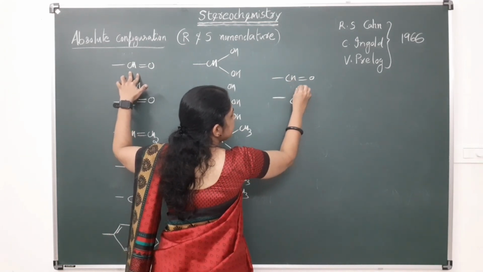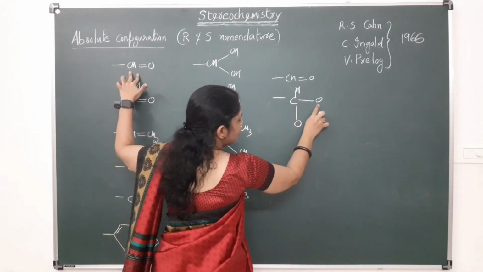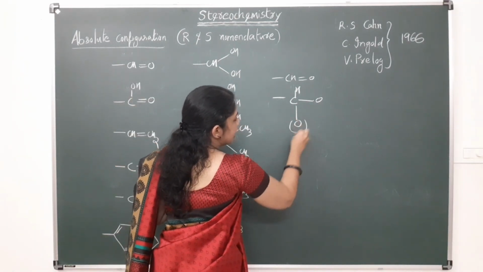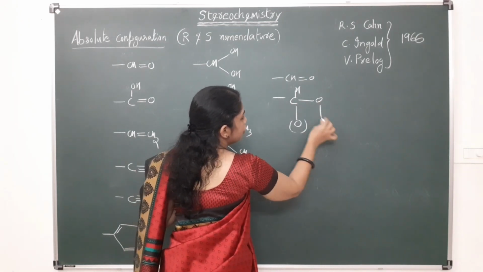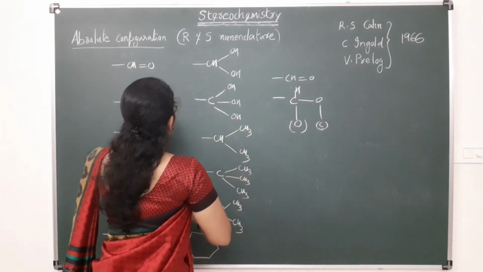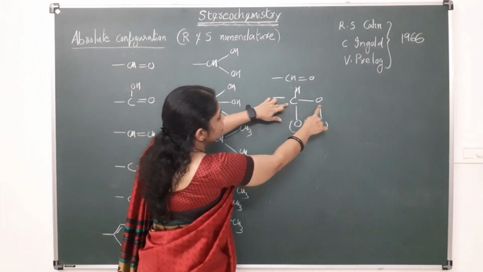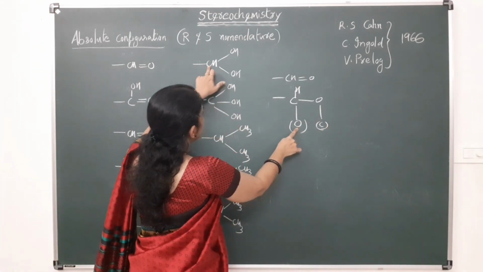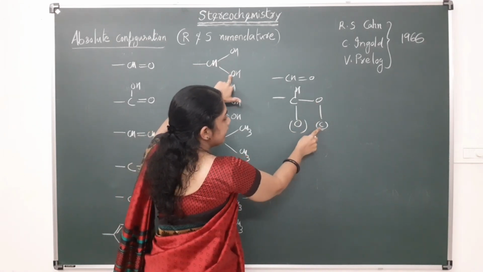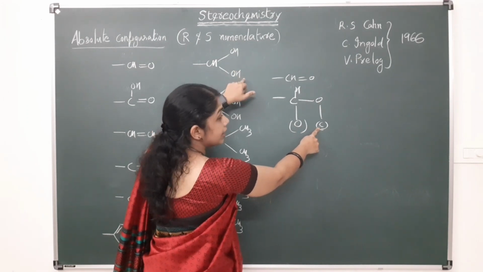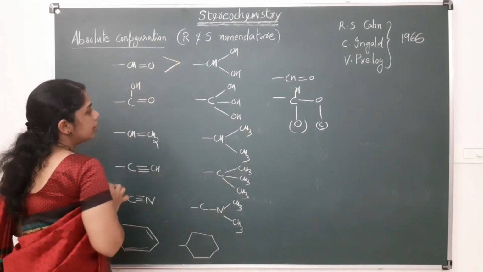So this CHO, CH double bond O, we can write in this way: CH double bond O means it is singly bonded to O 2 times, one singly bonded to oxygen and one a ghost atom of oxygen, and this oxygen is singly bonded to the ghost of carbon. This is the meaning of this one. So here this carbon is attached to 2 oxygen, and here also this carbon is attached to 2 oxygen. So there is a tie, but that oxygen is again attached to carbon, while here that oxygen is attached to hydrogen. So this one will get higher priority over this one.